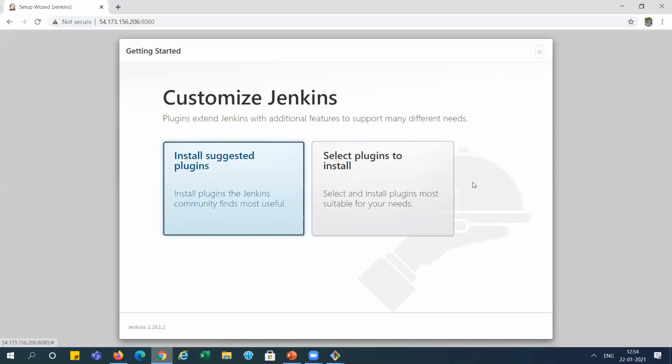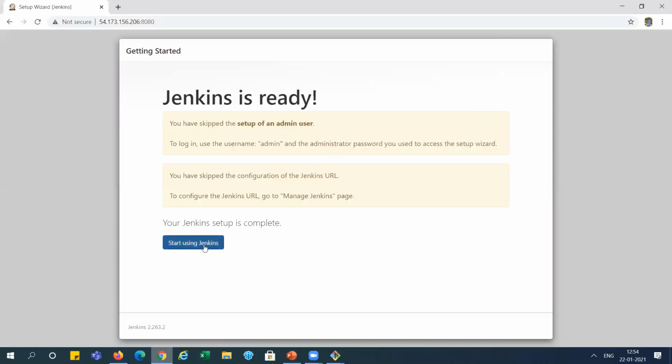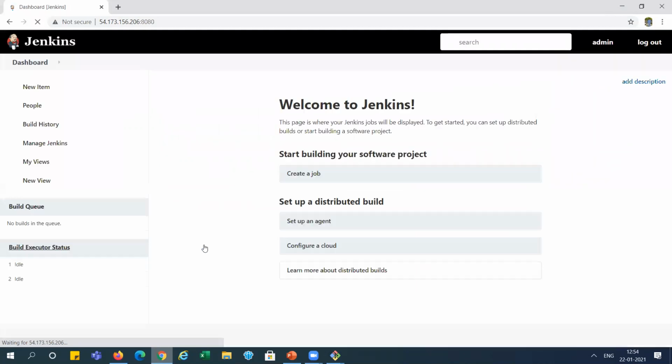Now it will ask for the plugins, but we do not need to install plugins right now. So I am just skipping this step and moving to Jenkins. Yeah, we got the dashboard for Jenkins.